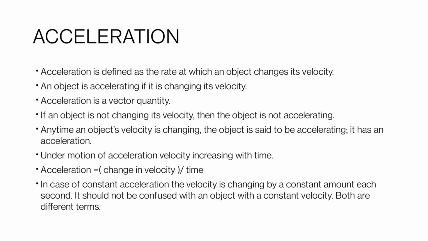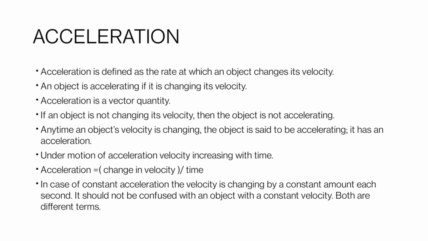If an object is not changing its velocity, then the object is not accelerating. Anytime an object's velocity is changing, the object is said to be accelerating. It has an acceleration. Under motion of acceleration, velocity increases with time.